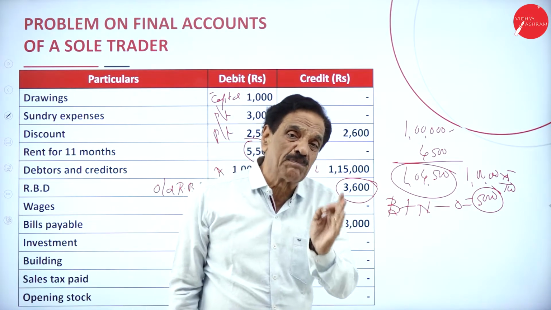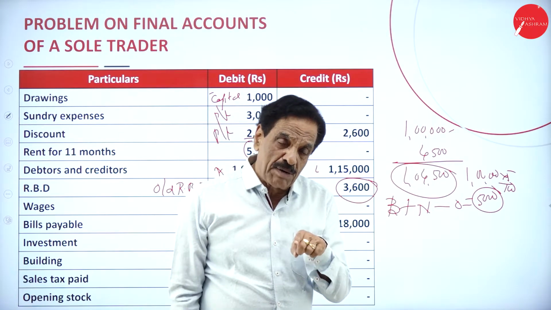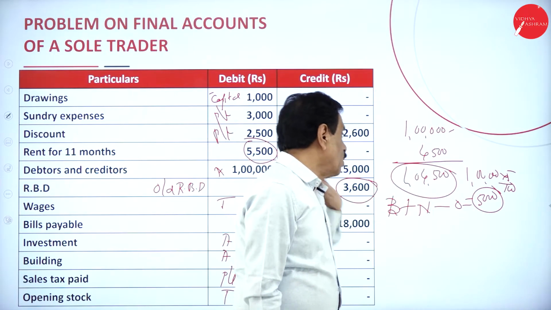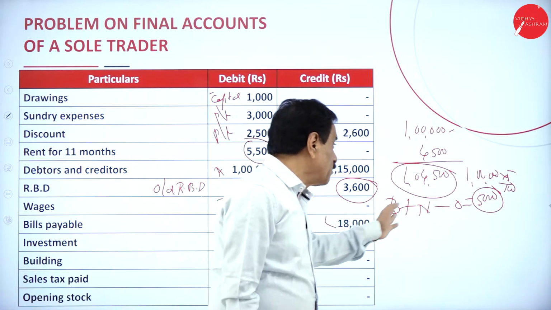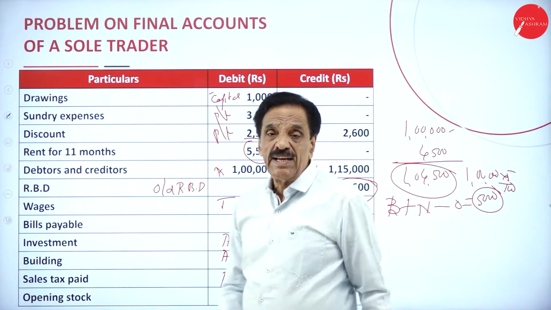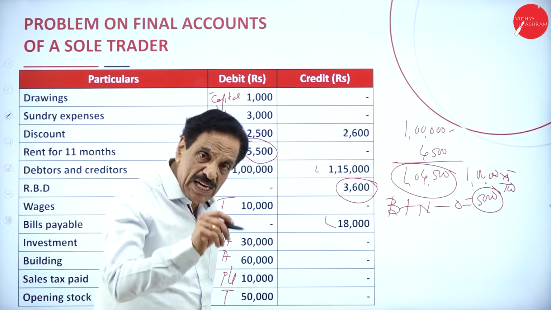This should be shown in the profit and loss account. What's the formula? Bad debt plus new RBD minus old RBD. Bad debt is how much? 4,500. Your new RBD, 5% of 1 lakh, is 5,000. It becomes 9,500. What's your old RBD? 3,600. This is the P&L account. Here, on the credit side, again that should be deducted.